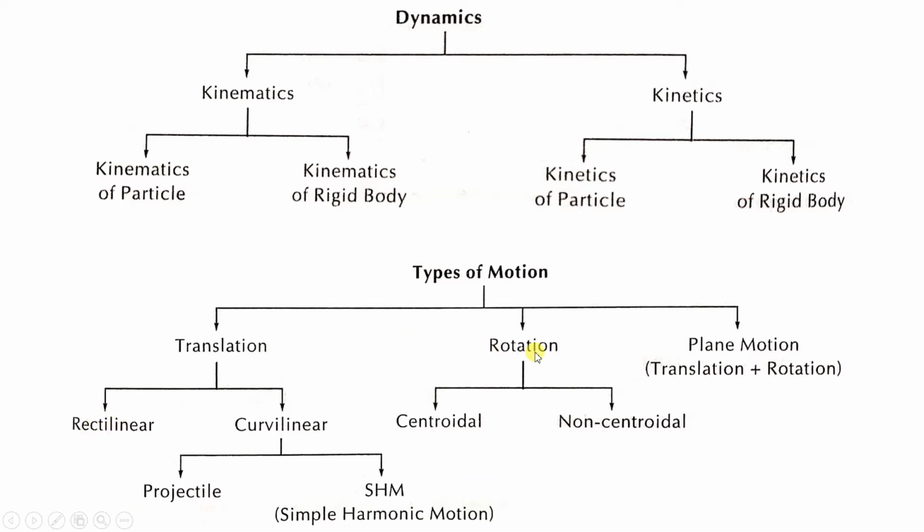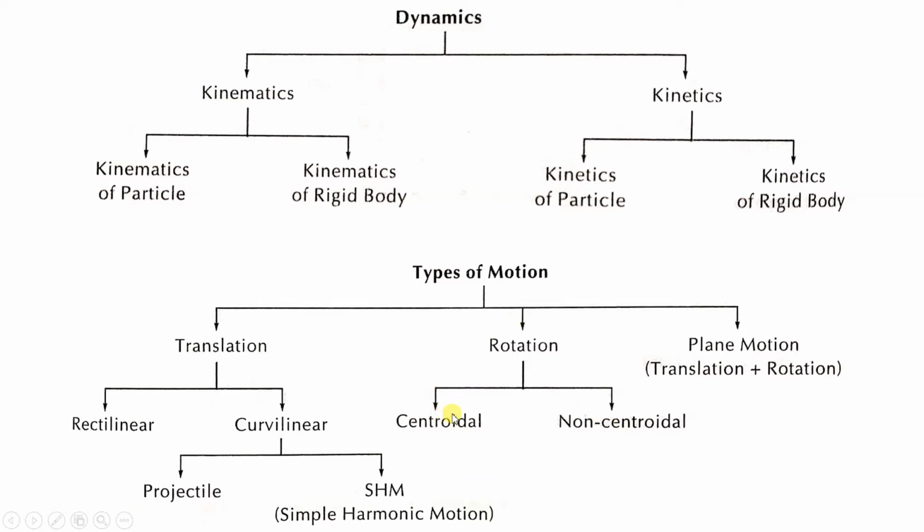Now the next motion is rotational motion. Rotational motion means all the particles of the rigid body move in concentric circles. There are 2 types in this: centroidal rotational motion and non-centroidal rotational motion. There are a few examples of this.